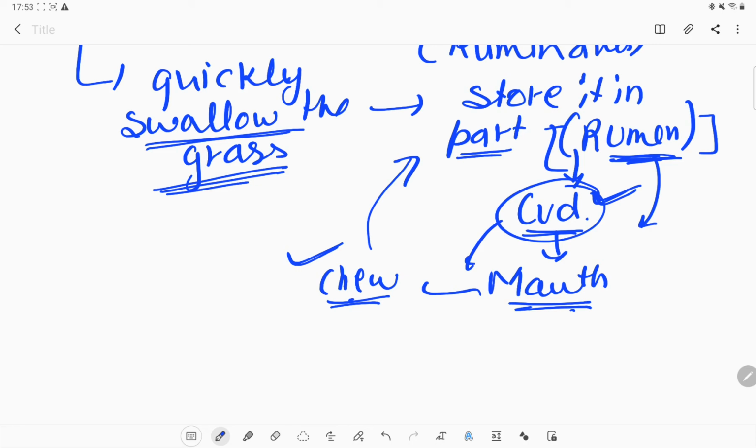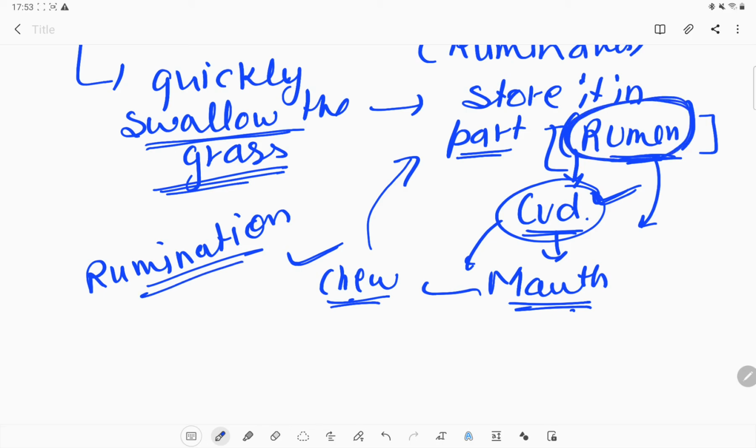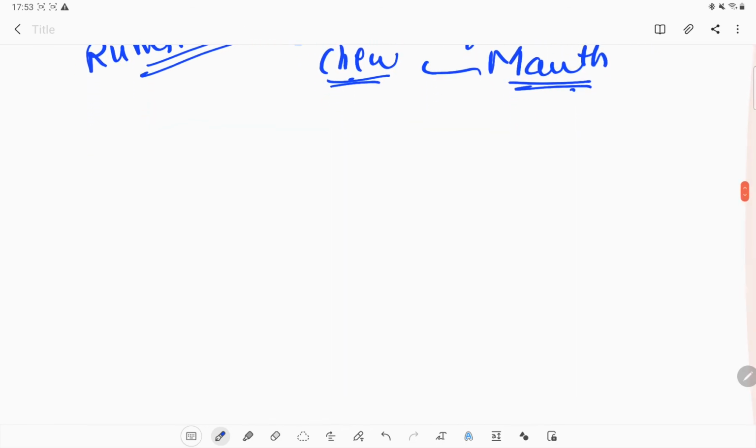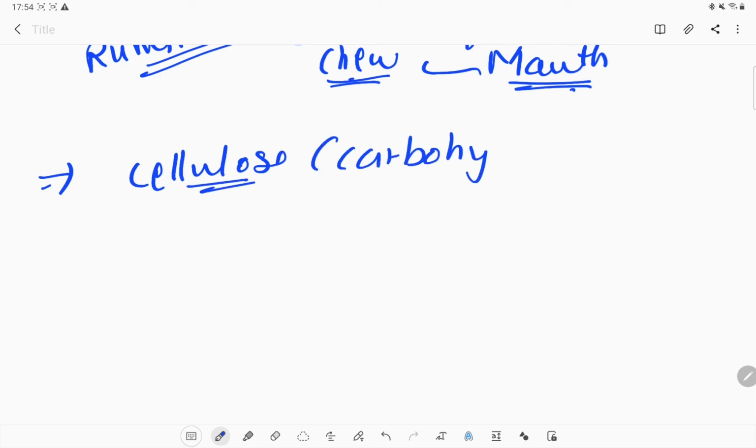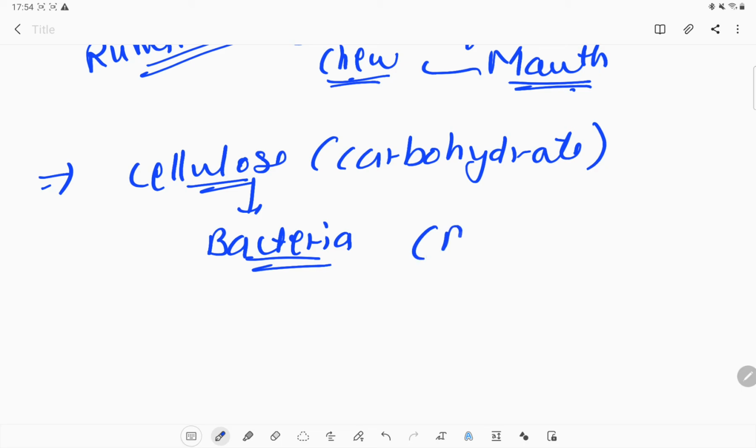This whole process is known as rumination, and that's why we call these animals ruminant animals, because they have a rumen portion in their stomach, which is very different from other animals and organisms. Normally grass is rich in cellulose, and what is cellulose? Cellulose is a carbohydrate, and these carbohydrates can be digested with the help of bacteria present in the rumen area of cows and buffaloes.